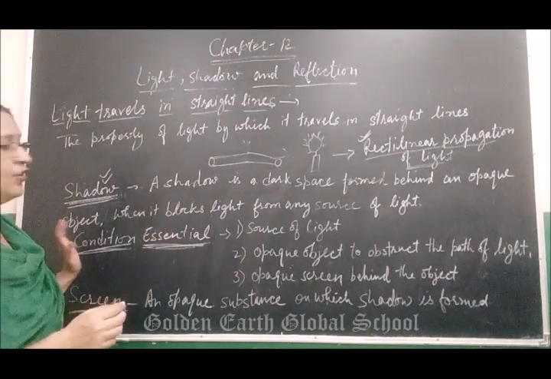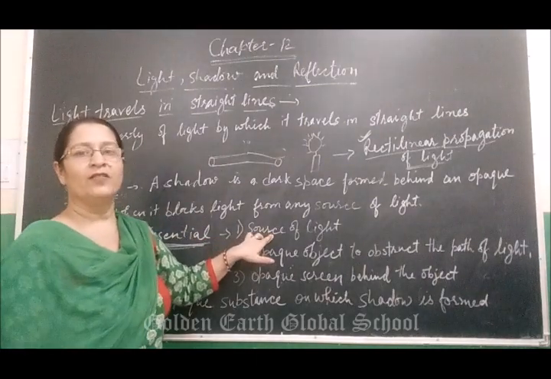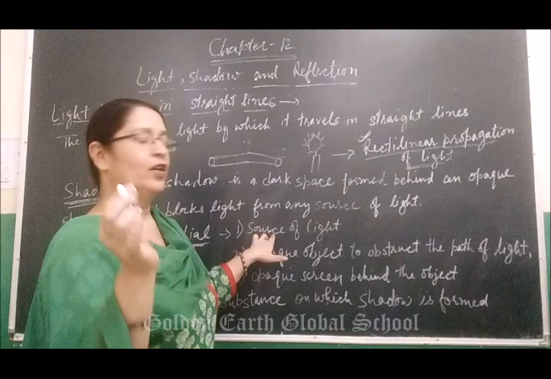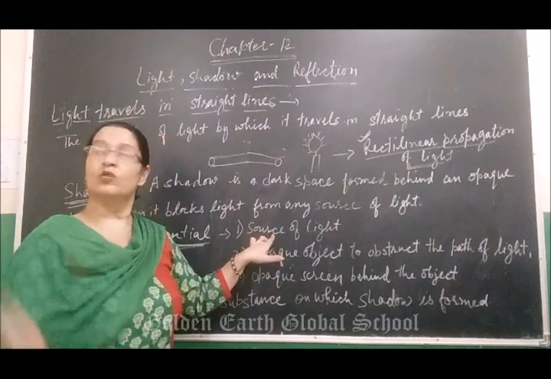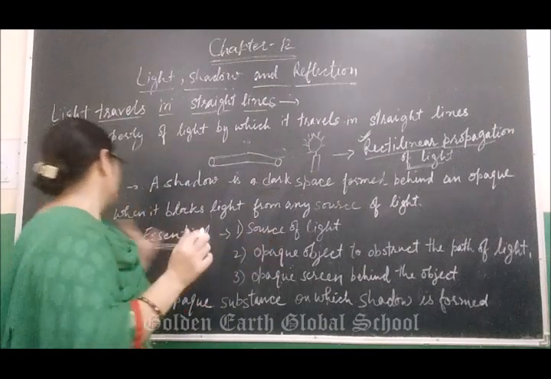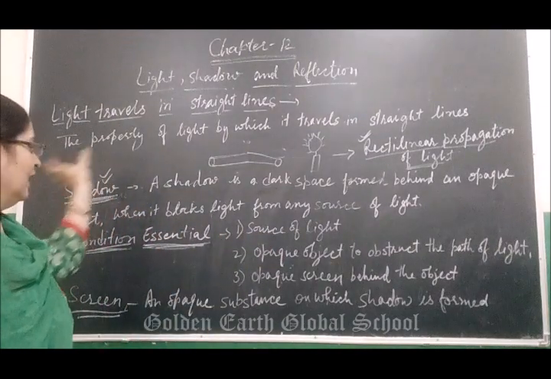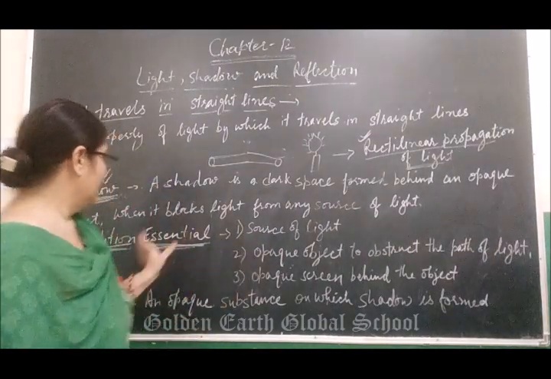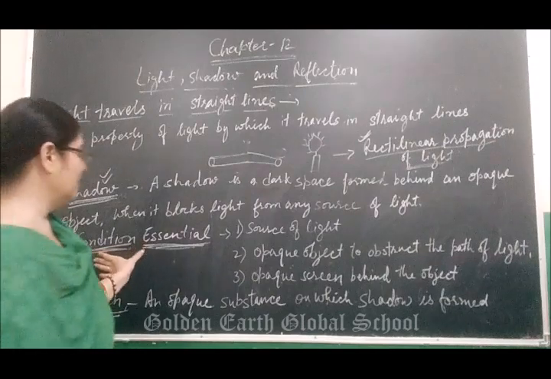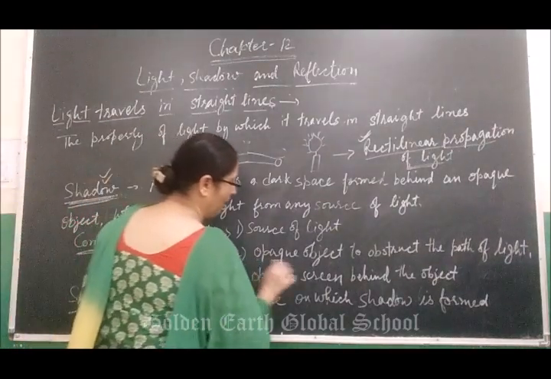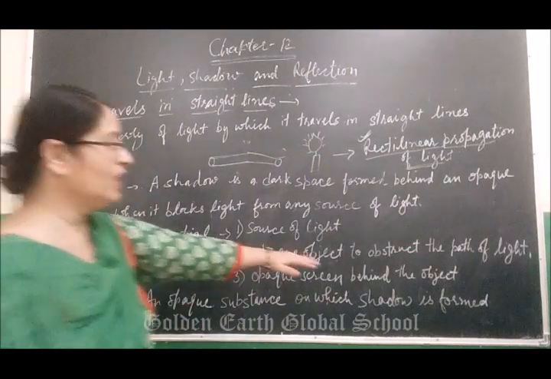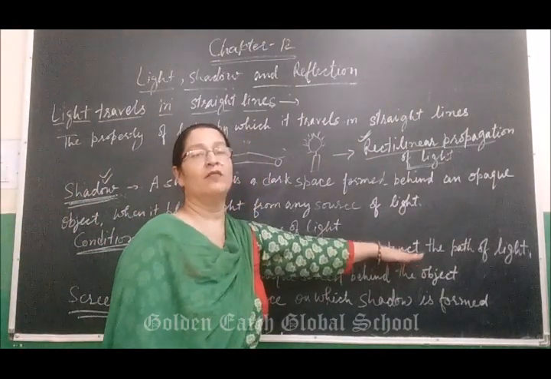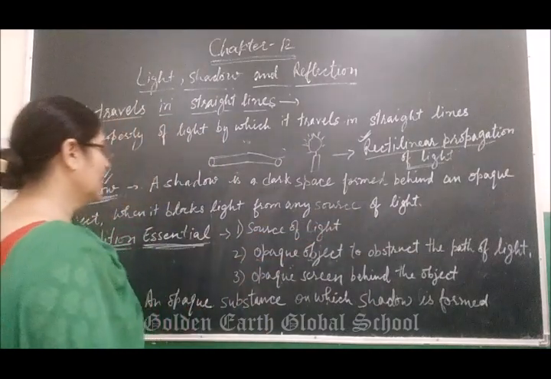What are these conditions? First is source of light. When you enter a dark room, you will see a straight beam of light coming from a source of light. That is because light is coming from that. Next condition essential for that is an opaque object to obstruct the path of light. What do you mean by obstruct the path of light? Means which will block the path of light.